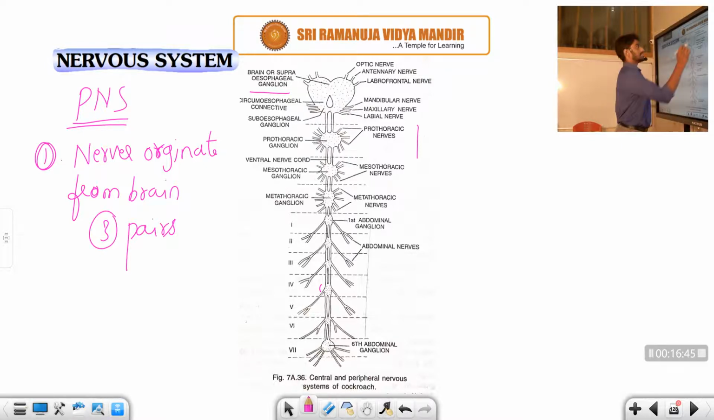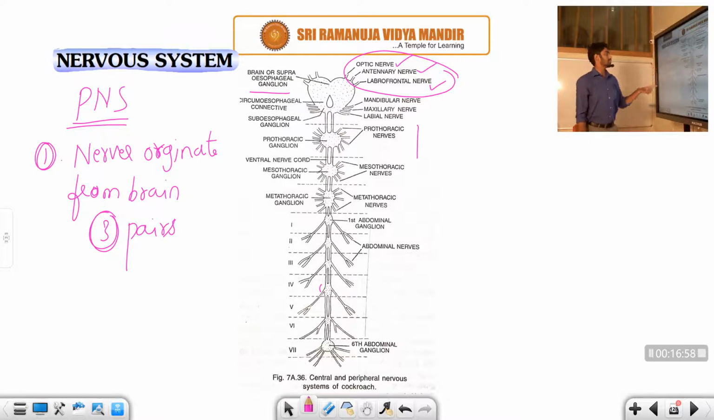So what are they? The first one you can see is the optic nerve. It is responsible for visualization. Then the antennary nerve, which is a sensory part, and the labrofrontal nerve. So these 3 pairs of nerves are a part of the PNS. The nerves originate from the brain: optic nerve, antennary nerve, labrofrontal nerve.